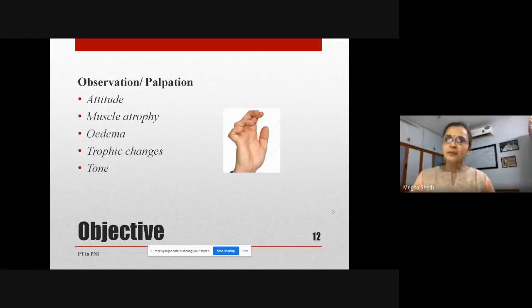Here I need to make it clear that muscle atrophy following denervation is different from muscle atrophy that takes place with disuse. You have atrophy in both these conditions. There's a person who has a fracture shaft femur and is not using the quadriceps. And on the other side, you have a person with injury of the femoral nerve, and this person also has quadriceps wasting. These both are going to be very different.